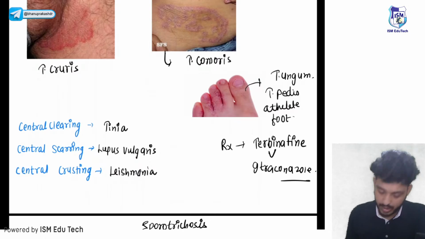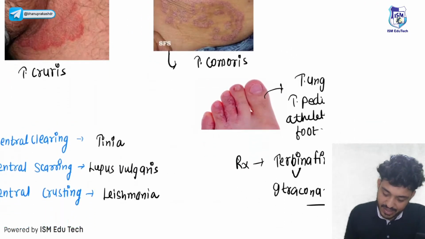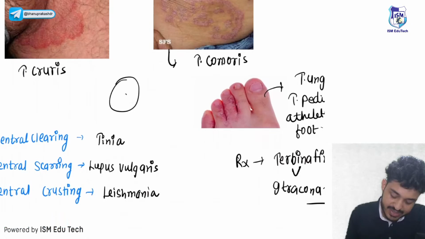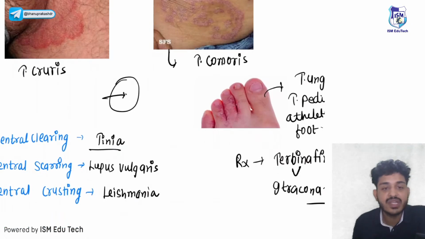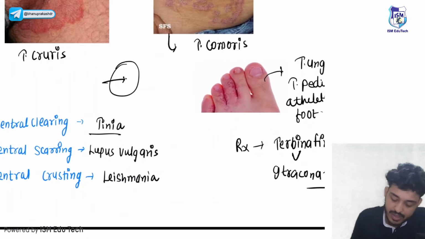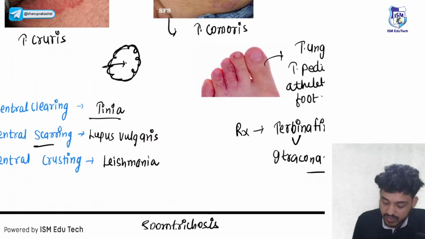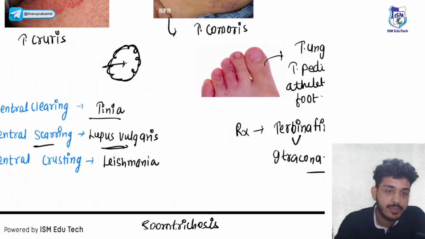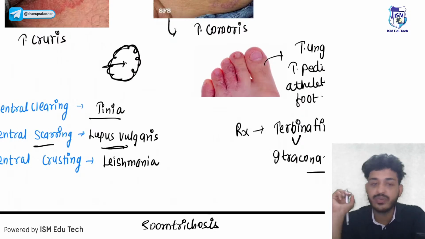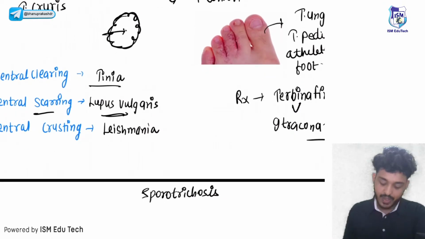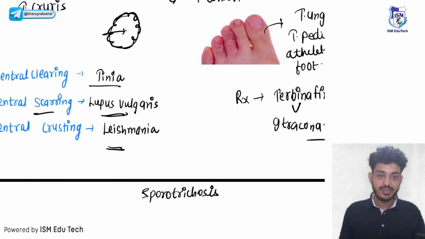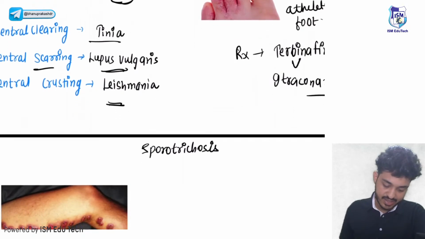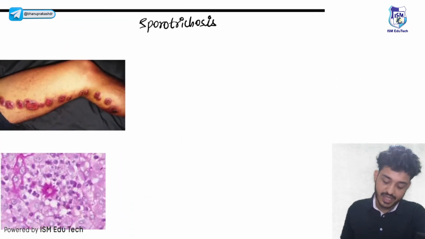Itraconazole, right? In tinea there will be central clearing. What will happen in tinea? There will be clearance in the center. Central scarring will be seen in lupus vulgaris. I have told you the meaning of vulgaris is most common. Lupus vulgaris is the most common form of cutaneous TB. Next one is central crusting. Where will central crusting be seen? It will be seen in leishmania.